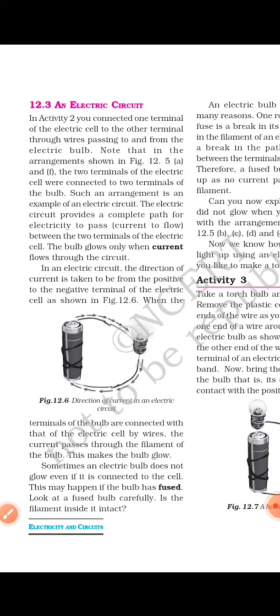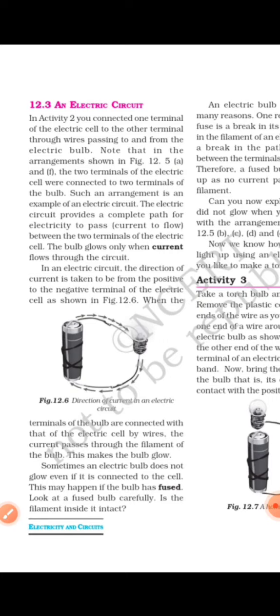The cell might be discharged, the chemical might be used up, or the bulb may be fused. So in that connection the bulb will not glow. So we will say that the supply of electricity is not completed, the electricity is not supplied to the device, and when there is no current in the circuit, it is called an open circuit, and if there is electricity in the circuit, it is called a closed circuit. It means in a closed circuit the electricity will flow, and in an open circuit the electricity will not flow.